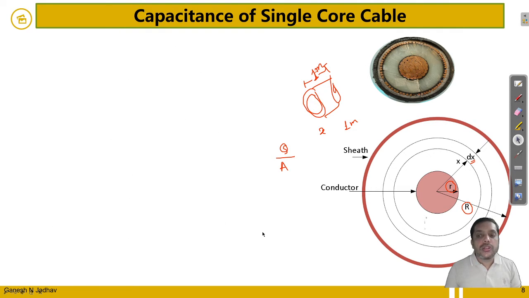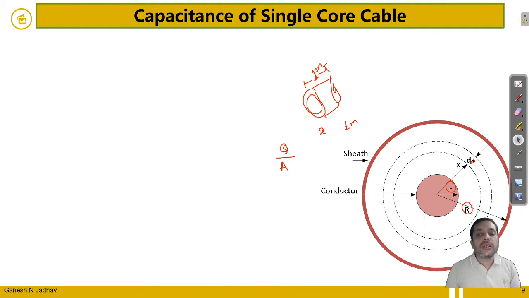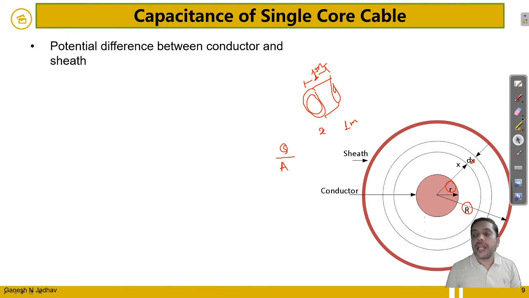So let's come to the next slide. I want to determine the potential difference between the conductor and the sheath. Obviously, with a charging current, the potential at this point is different from the potential at that point.